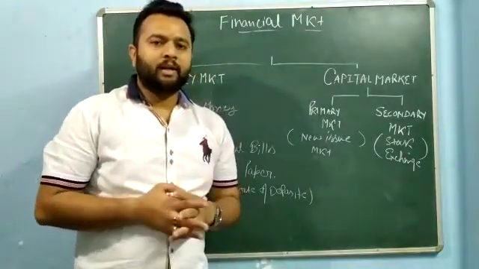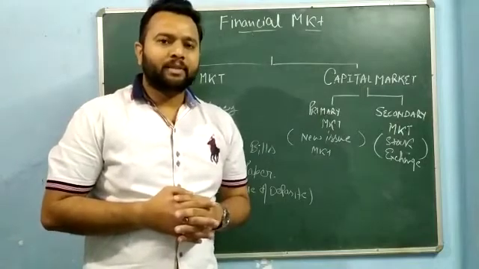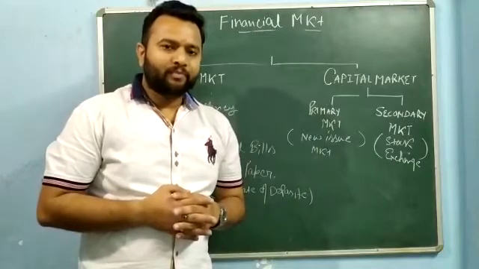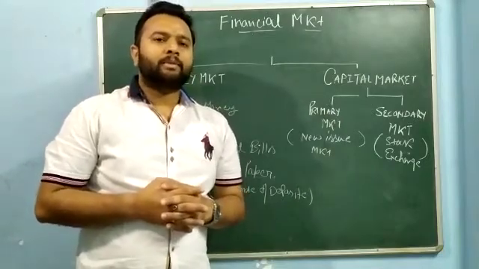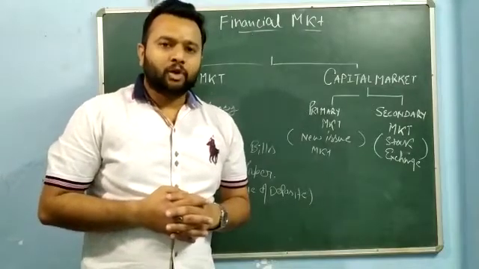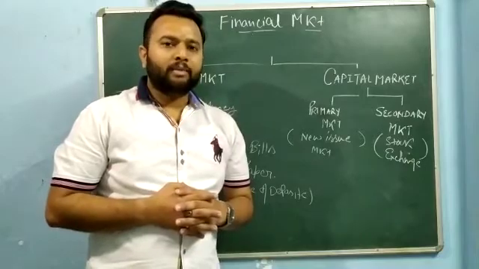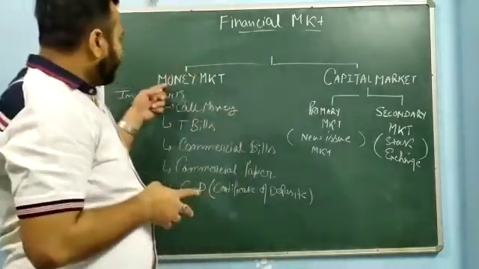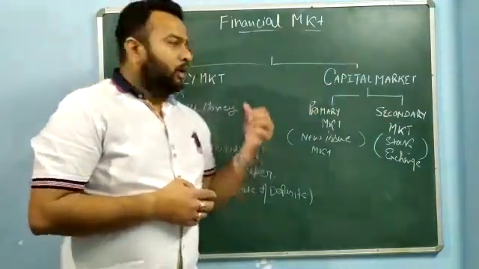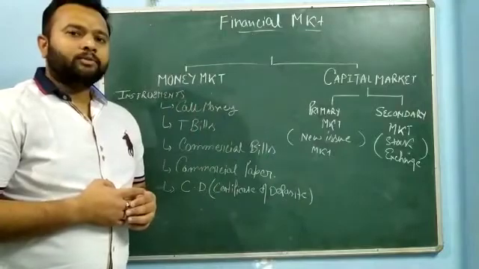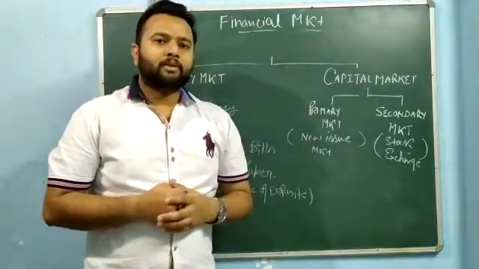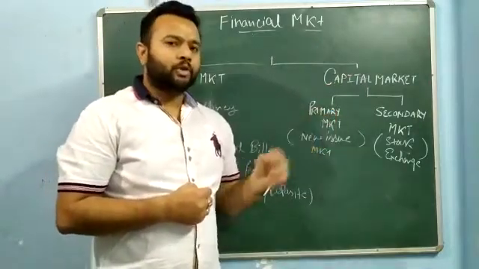Means, in other words, you can say those who have surplus and those who are in deficit come together so that they can meet each other's requirement. So financial market is a market where business organizations arrange finance for their functioning. They need finance for short-term needs and for long-term needs. For the short-term needs, they will go to the money market, and for the long-term needs, they will go to the capital market. So money market is a market from where the short-term finance of business organizations is arranged, and capital market is a market from where business organizations arrange funds for their long-term functioning.